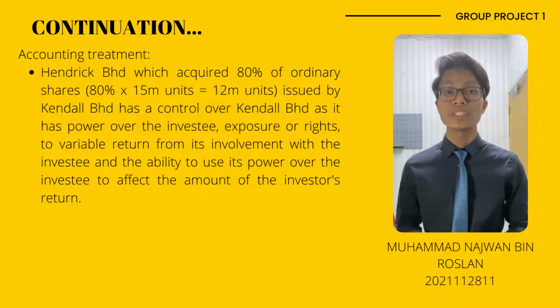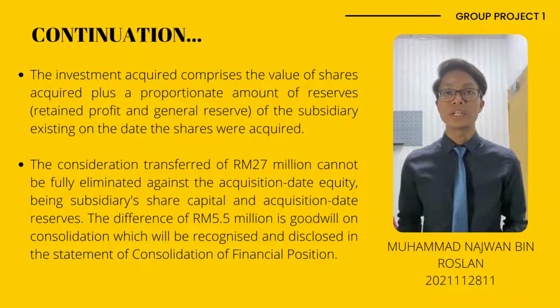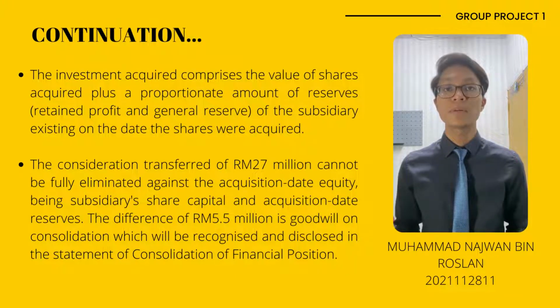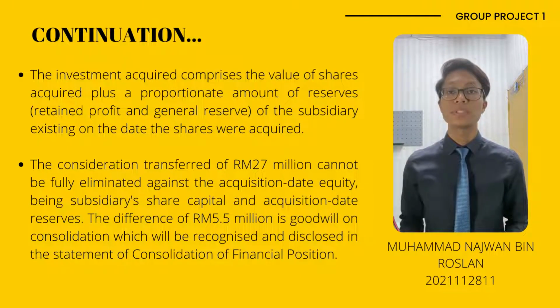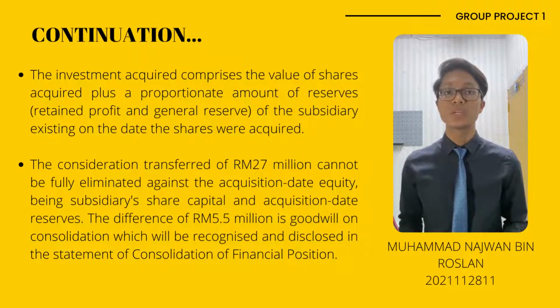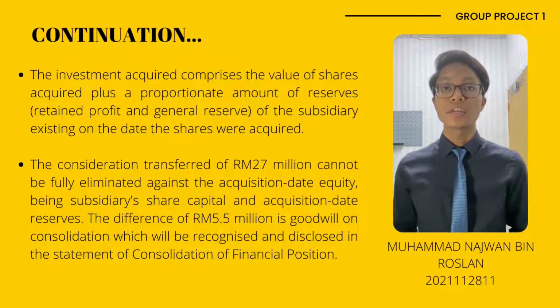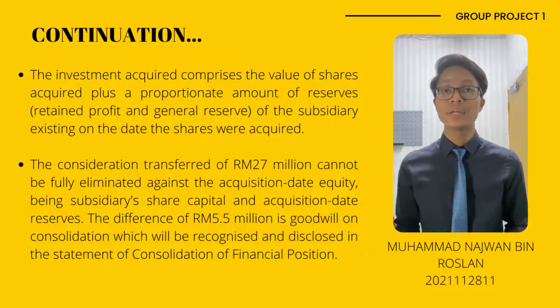This is due to the shares acquired by Hendrik Berhad of 80%, which is more than 50%, causing Hendrik Berhad to have control over the entity. Investment acquired comprises the value of shares acquired plus a proportionate amount of reserves, which are retained profit and general reserve, of the subsidiary existing on the date the shares were acquired. In this case, the consideration transferred of 27 million cannot be fully eliminated against the acquisition date equity, being subsidiary share capital and acquisition date reserves.